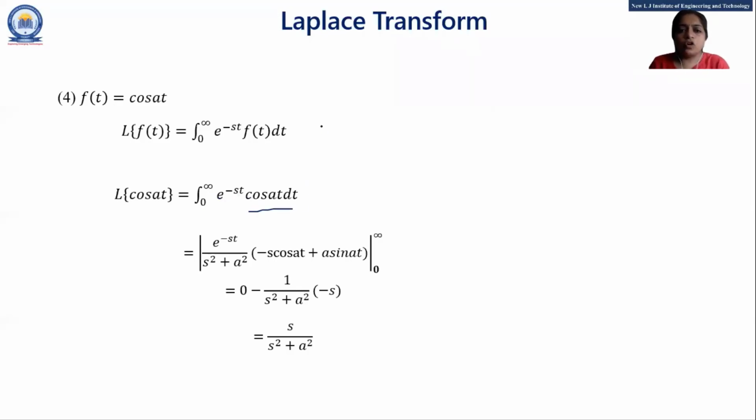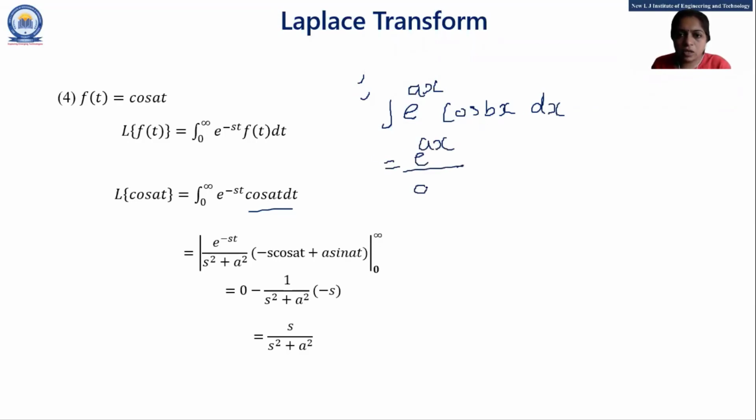And again, the formula of the integration of e raised to ax cos bx dx, that is e raised to ax upon a square plus b square, and in the bracket a cos bx plus b sin bx.